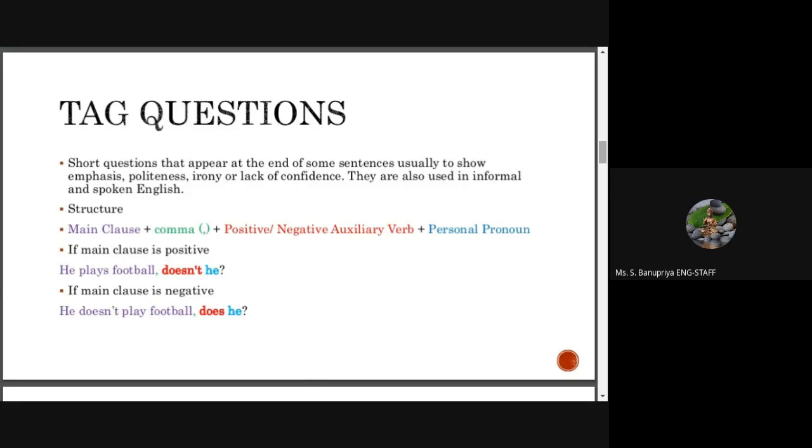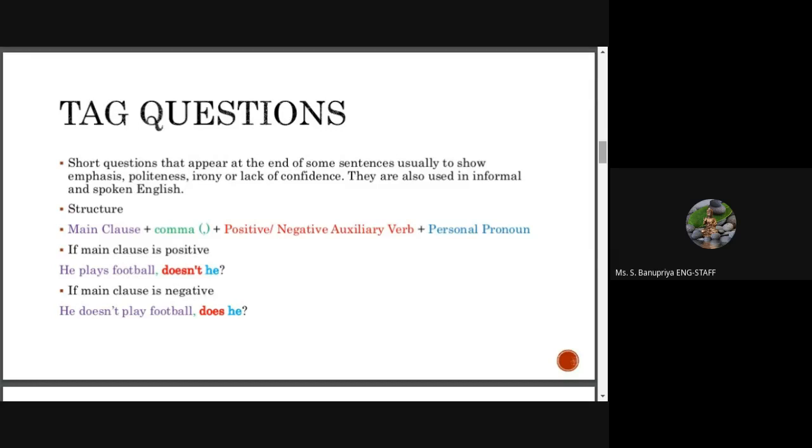The main clause doesn't have any negative word, not, no, such kind of words. So after the comma, the tag is in negative form: doesn't he. Not is the negative form.